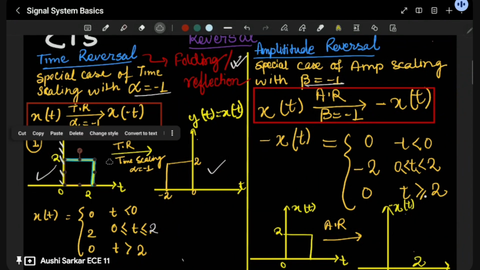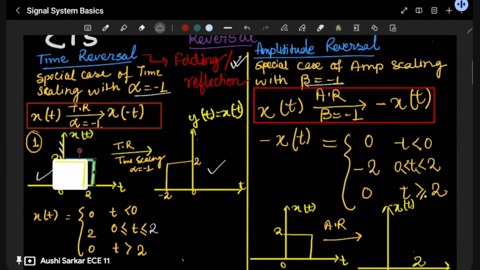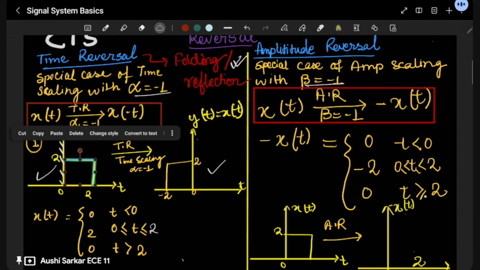This was the initial signal, and when we take this, we are just shifting it over here. Just look at how this cursor is moving. Initially this is the whole game. Here the reflection is taken with respect to the y-axis.